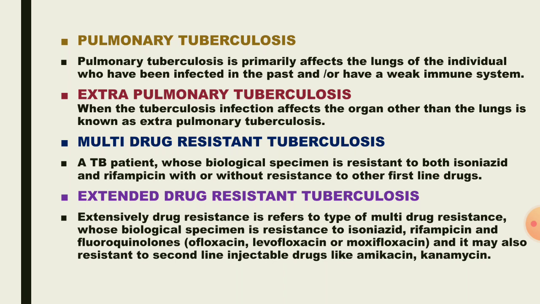What is extensively drug resistant tuberculosis? It is when the tuberculosis infection shows resistance to isoniazid, rifampicin, and fluoroquinolones such as ofloxacin, levofloxacin, or moxifloxacin. Along with it, it also shows resistance to the second line injectable drugs like amikacin and kanamycin. This type of tuberculosis is called extensively drug resistant tuberculosis.